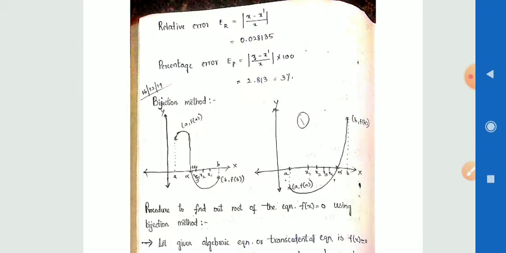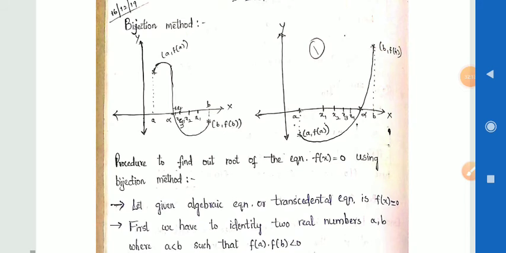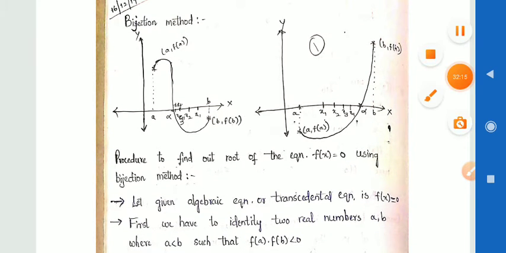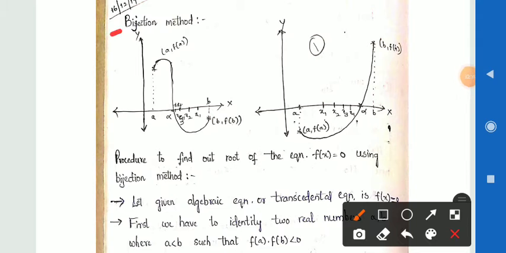Now we are going to discuss the bisection method. Now here we have the method, that is the bisection method. Here I have taken the x axis and y axis, and here also x axis and y axis, and here this is the function, and this is also a function.